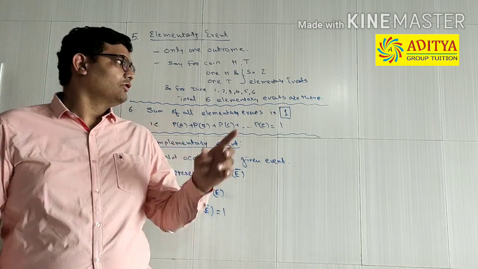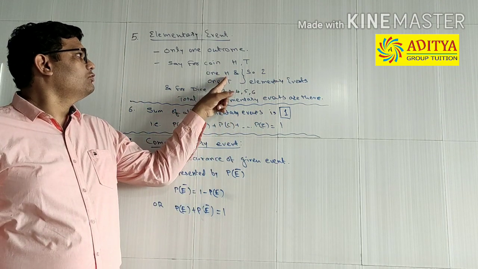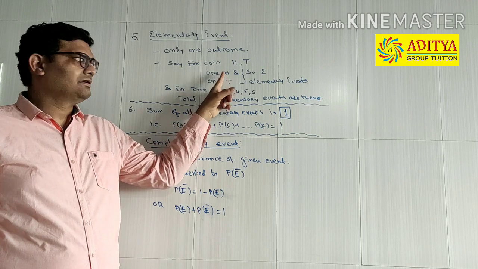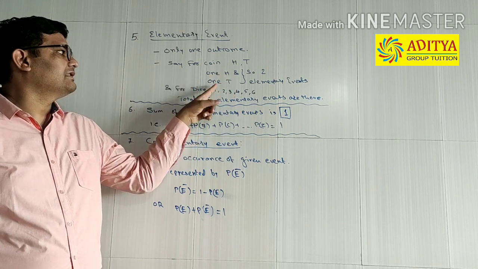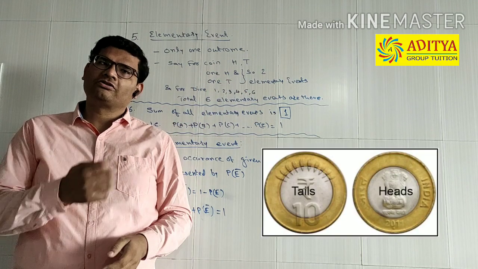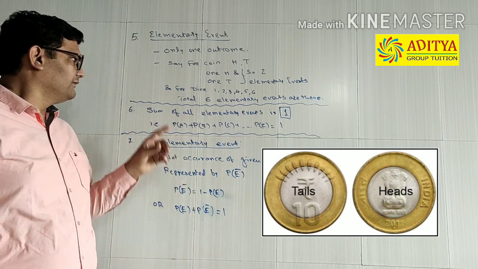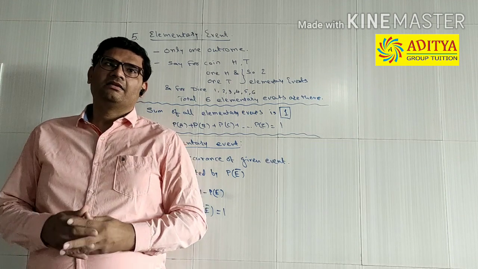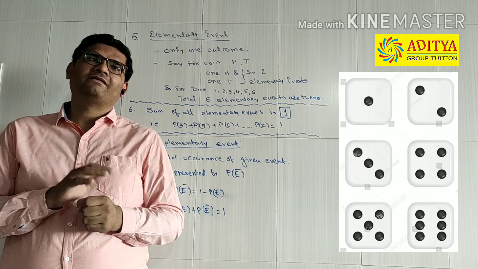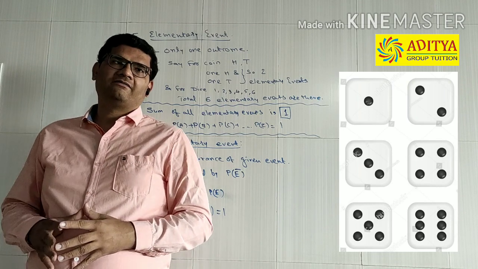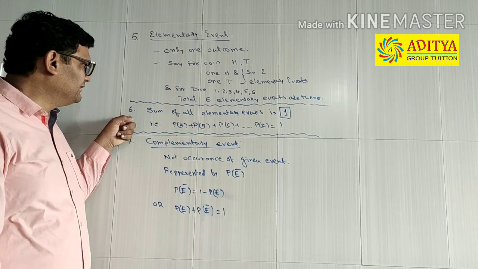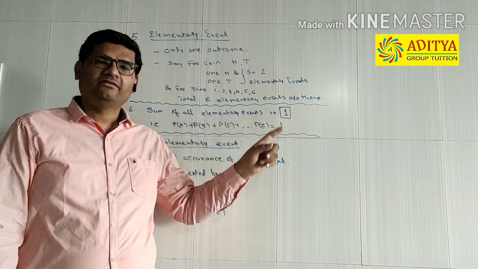Okay, so heads and tails are two elementary events, right? So as a whole, we can say that there are 2 elementary events associated with tossing the coin. Say in the case of dice, there are 6 numbers, 1, 2, 3, 4, 5, 6. So there are 6 elementary events in case of the dice.